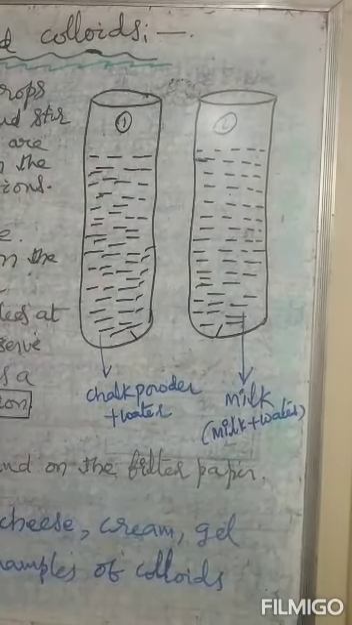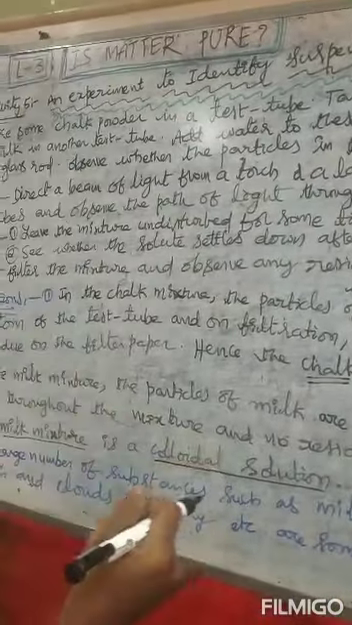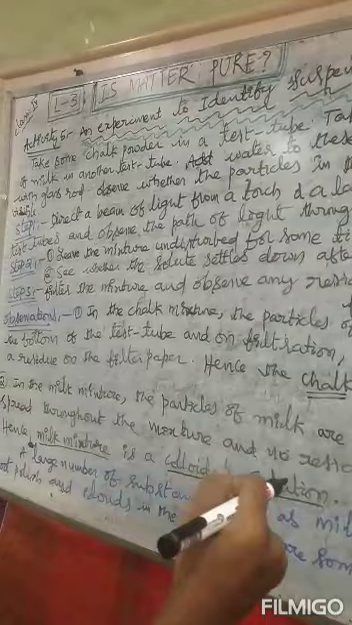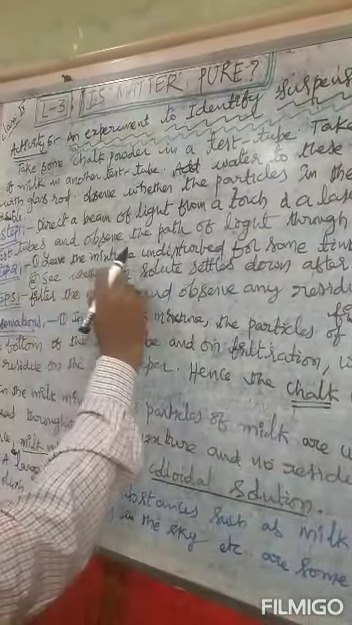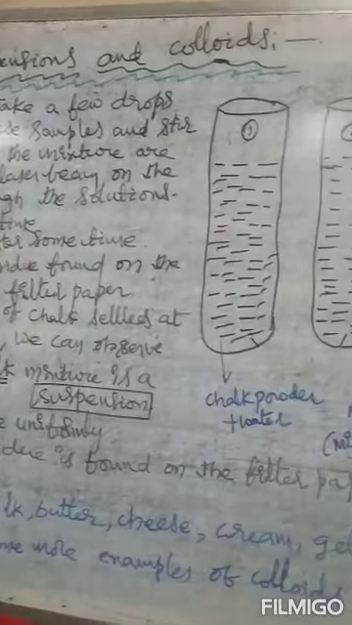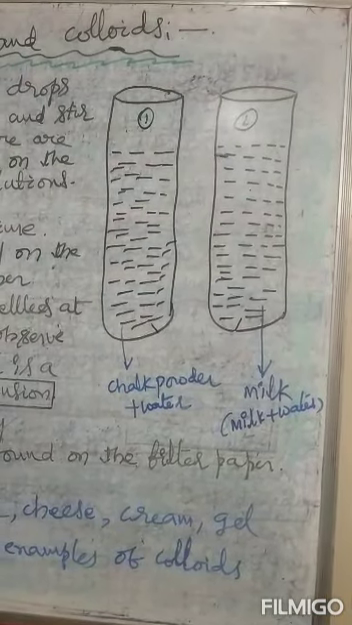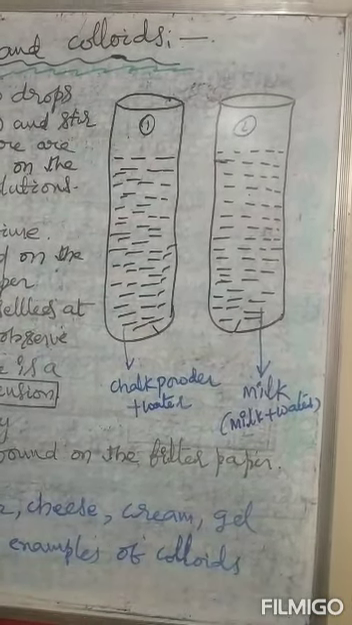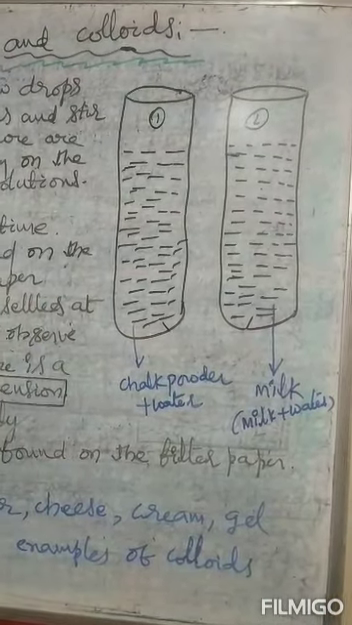Step 1. Direct a beam of light from a torch or a laser beam on the test tubes and observe the path of the light through the solutions.